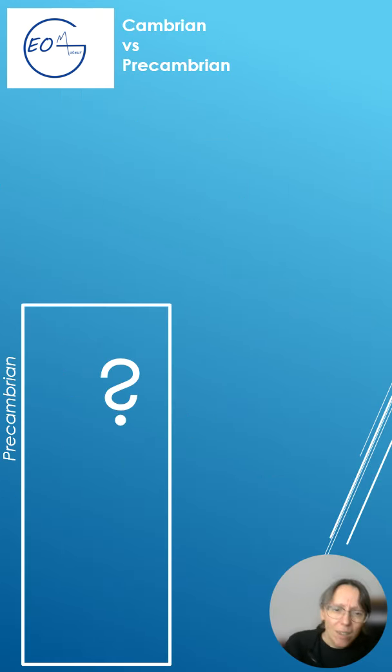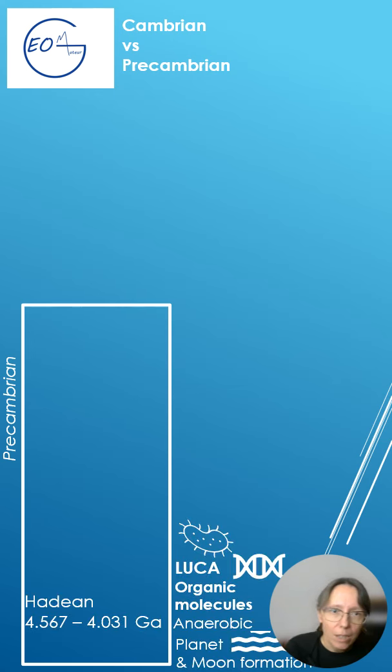Does it mean that no significant life-related events took place in the Precambrian? Quite the opposite. A lot happened. In the Hadean eon, Earth and Moon formed, oceans appeared, and organic molecules gave rise to the great-great-grandparent of all living organisms, and all of this happened in an anaerobic environment.